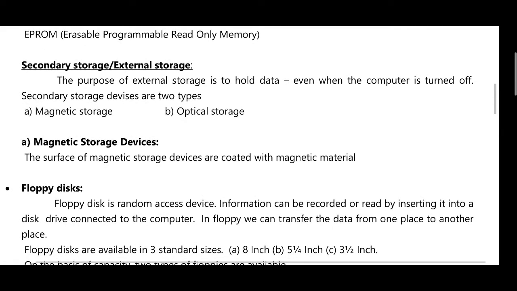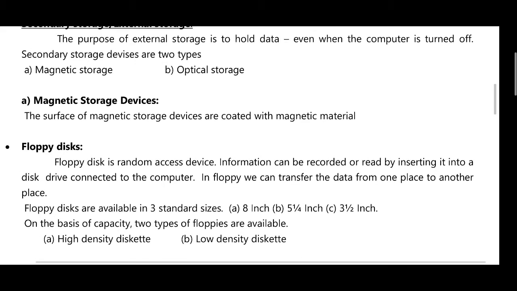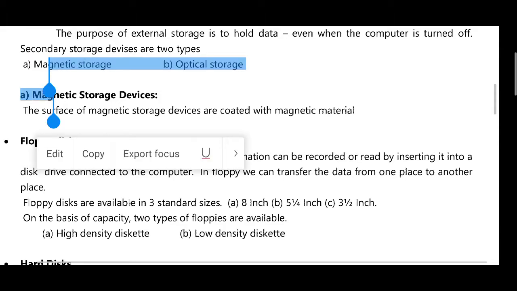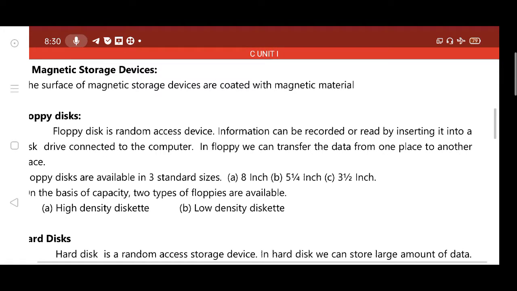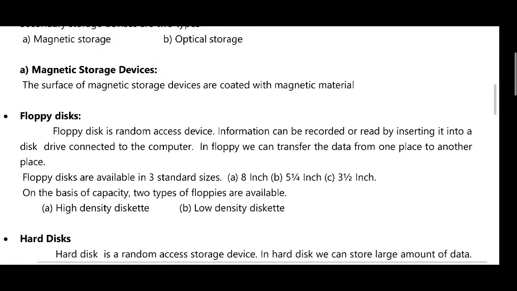Magnetic storage devices are coated with magnetic materials, that is, floppy disks. It is not displayed here. It is not available nowadays. It is outdated. Floppy disks are available in standard sizes: 8 inches, 5 1/4 inch, and 3.5 inch. On the basis of capacity, two types of floppies are available: high density diskette and low density diskette.